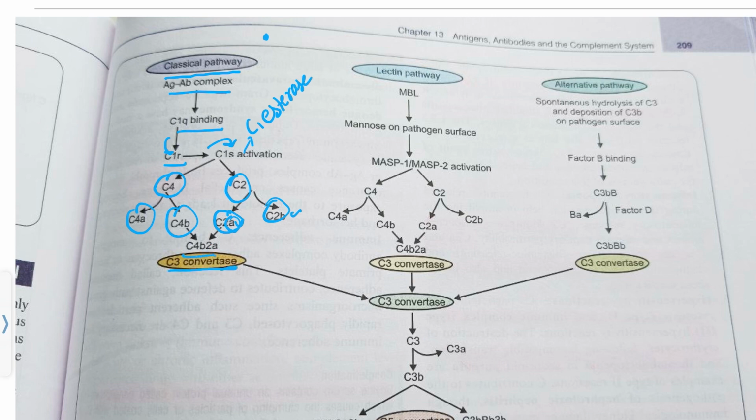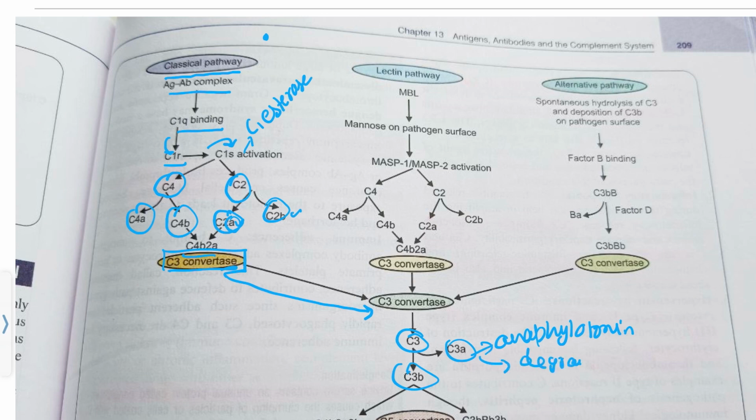This is called C3 convertase, and C3 convertase will cleave C3 into C3a and C3b. C3a will act as an anaphylatoxin and cause the degranulation of mast cells.